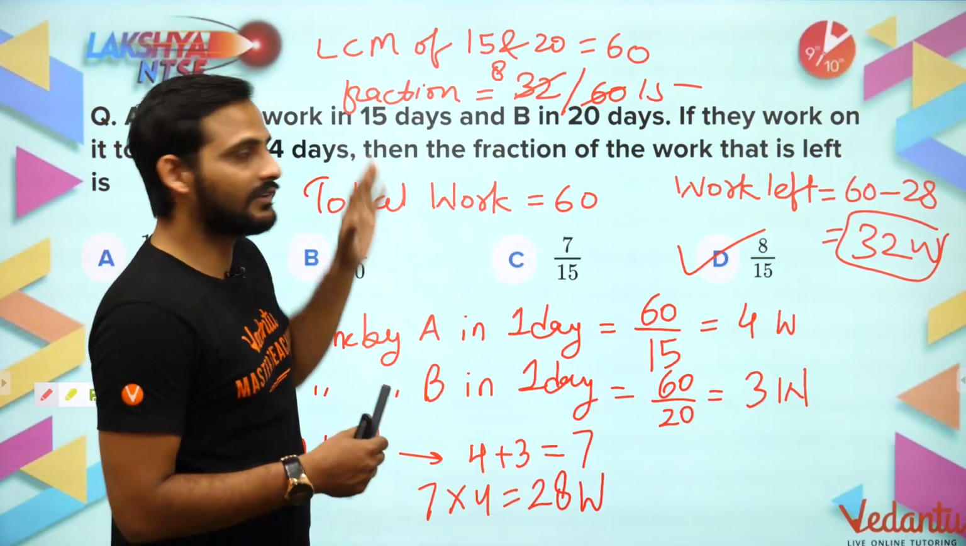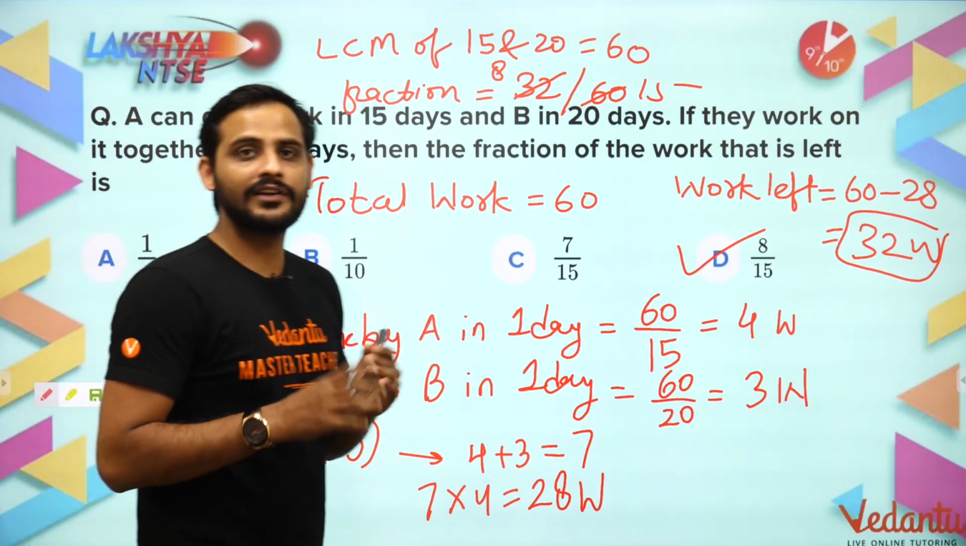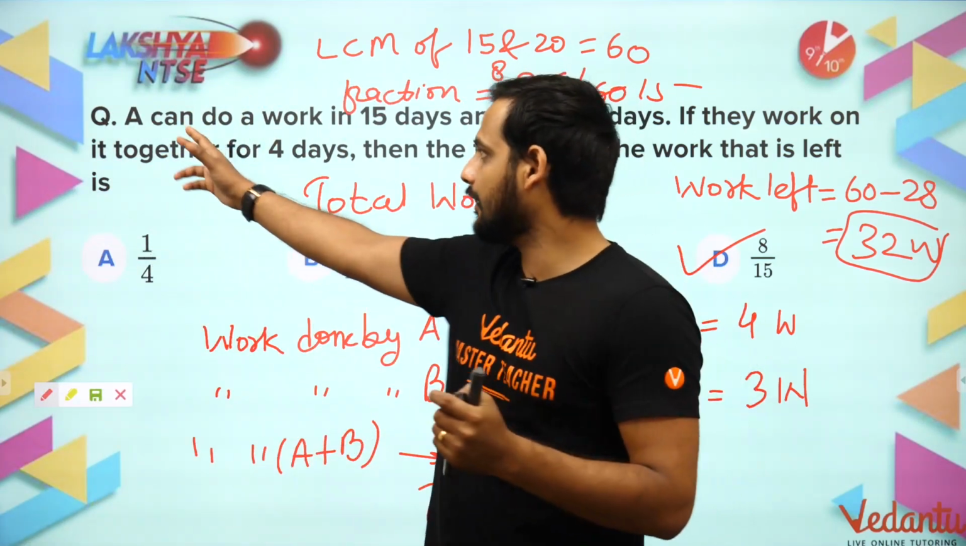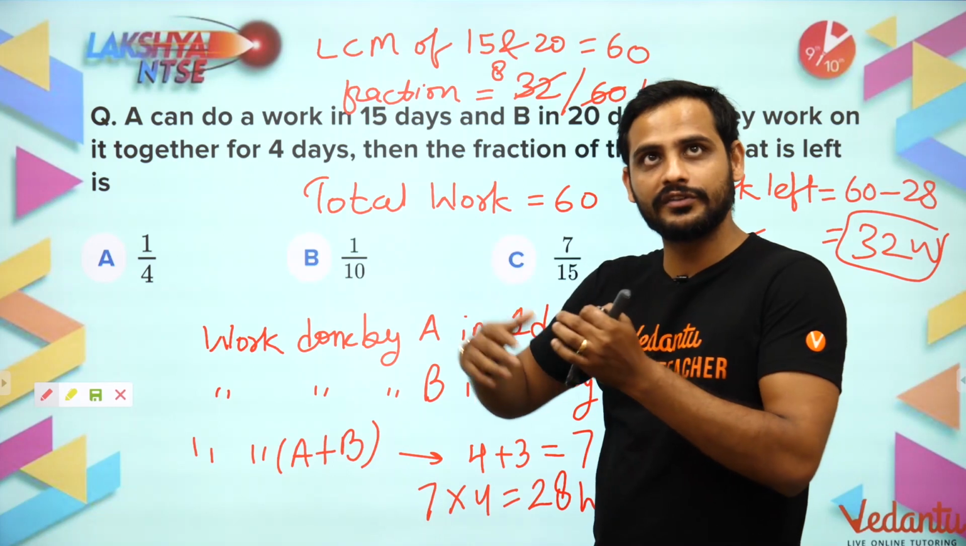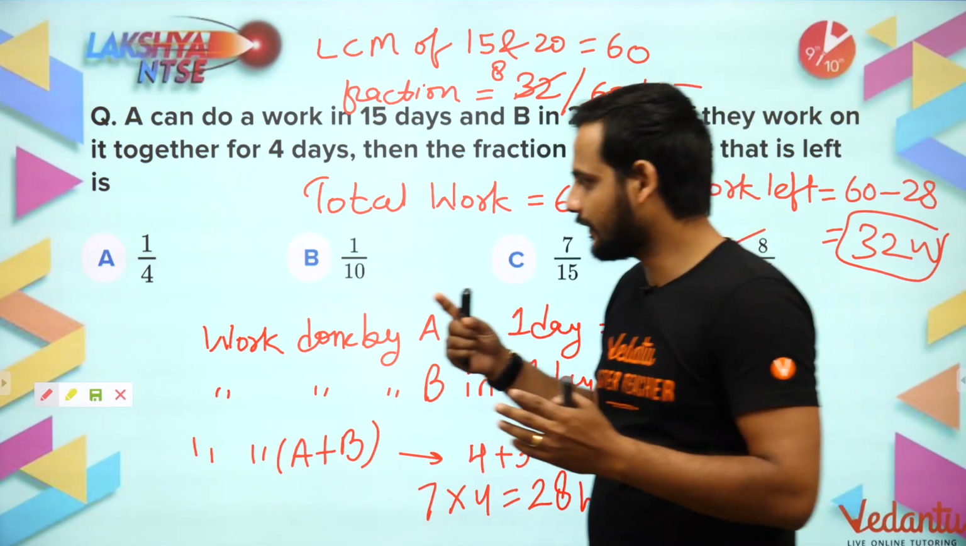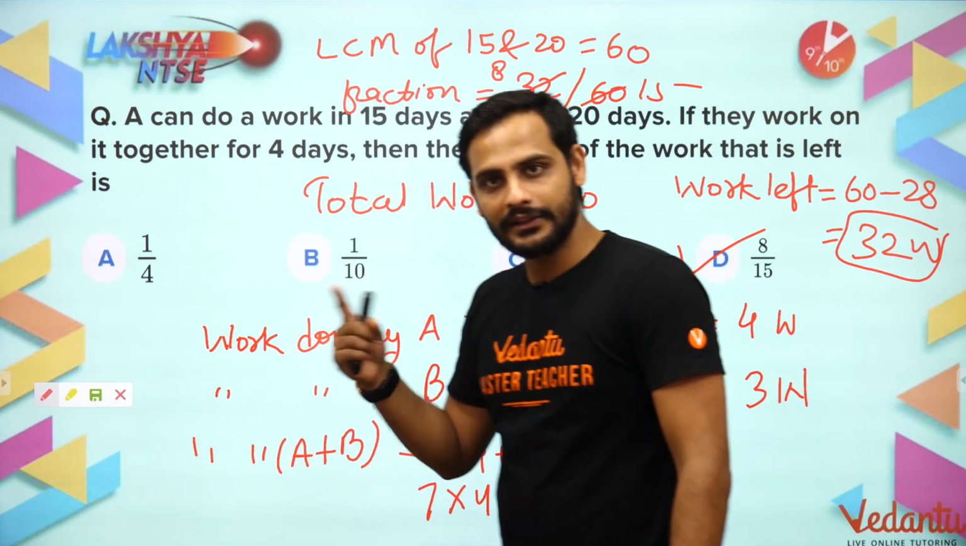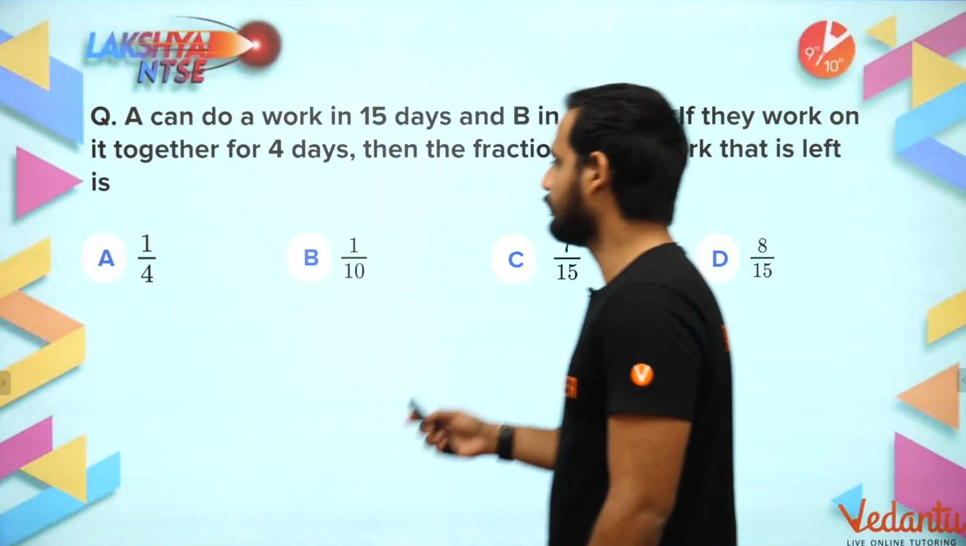So these questions are done this way. Very easy part. Just remember this way: if A can do this in this many days and B can do this in this many days, then in these kinds of questions you have to take the LCM and then move ahead. Okay, let's move ahead to the next part.